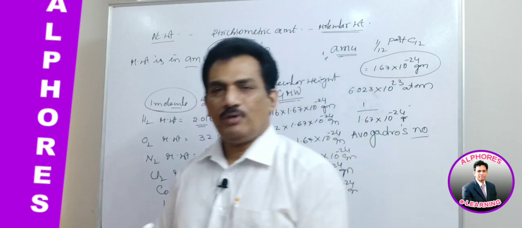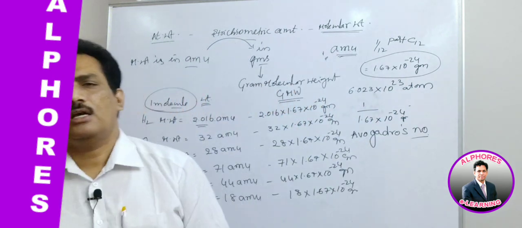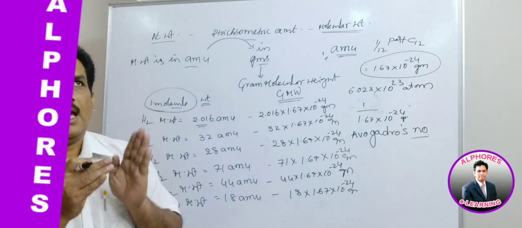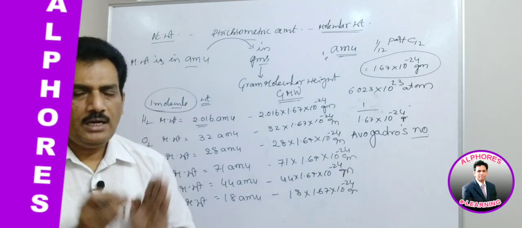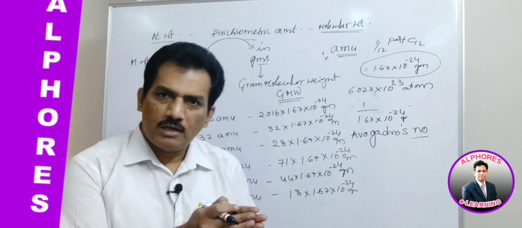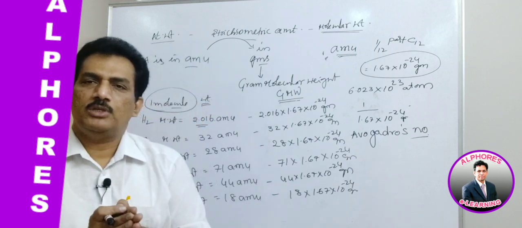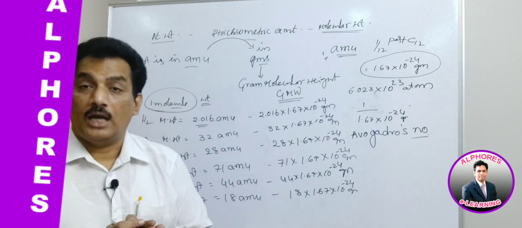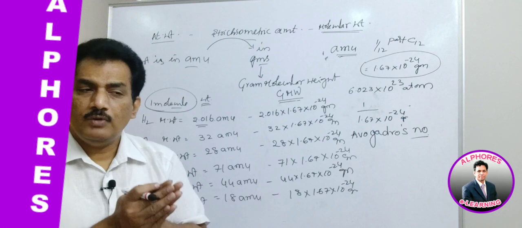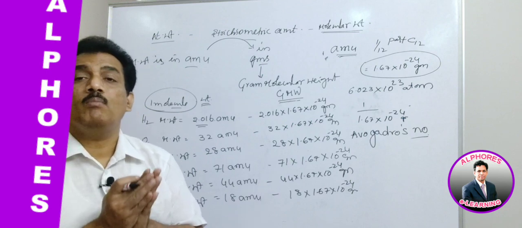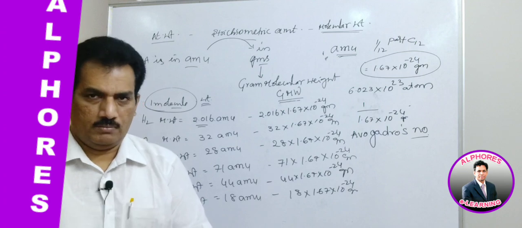For example, oxygen molecular weight is generally expressed as 32 AMU, but AMU measurement is not possible, and hence oxygen molecular weight is expressed in grams. Instead of 32 AMU, we now consider 32 grams, which is the gram molecular weight of oxygen.